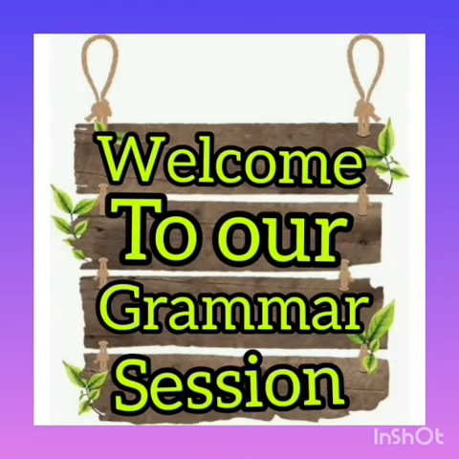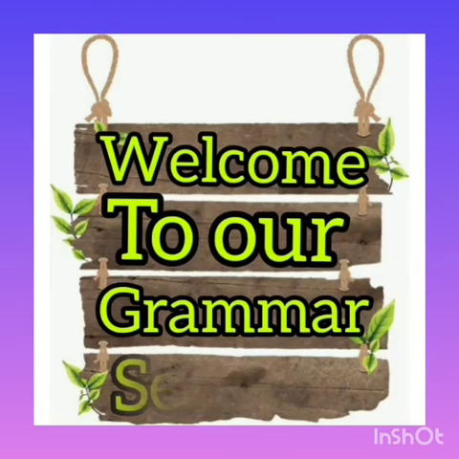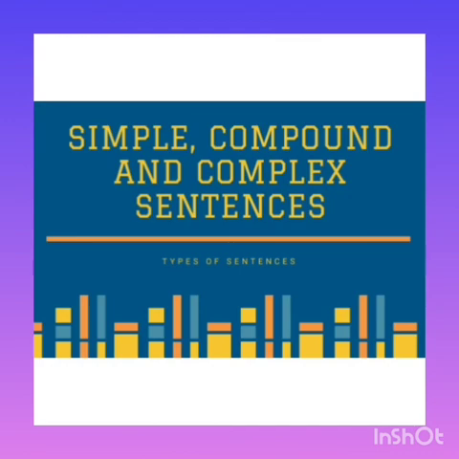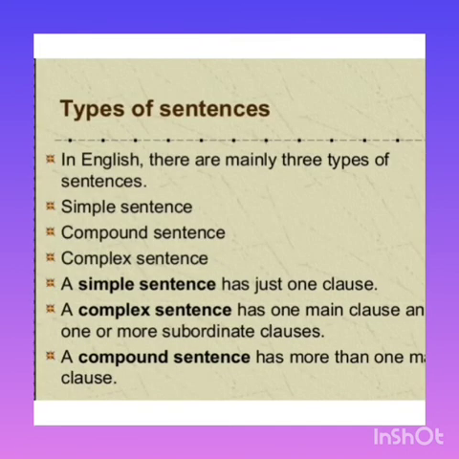Today we are going to learn a new grammar topic: simple, compound and complex sentences. To begin with, in our English language, there are three types of sentences. First one is simple sentence, second one is compound sentence and third one is complex sentence. Let me repeat once again. There are three types of sentences: simple sentence, compound sentence and complex sentence.